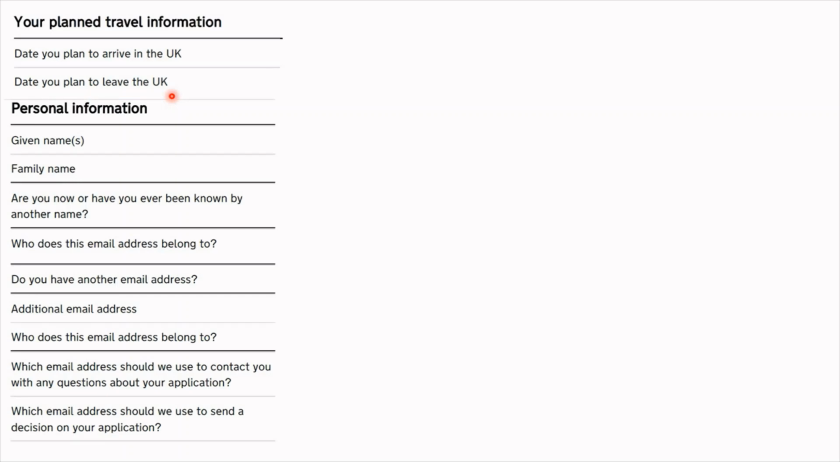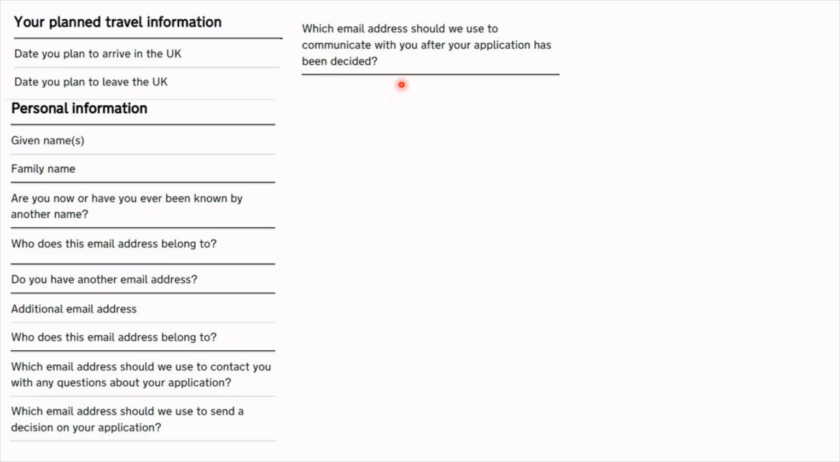Next up, we had personal information, which was extremely straightforward. So your given name and family name should be mentioned clearly on your passport. Who did the email belong to? I just mentioned that it belonged to me. Did I have any other email addresses? Yes, I did. I provided their details below. Then they later asked me a couple of questions about if they wanted to contact me, which email should they use. So I just mentioned the email.